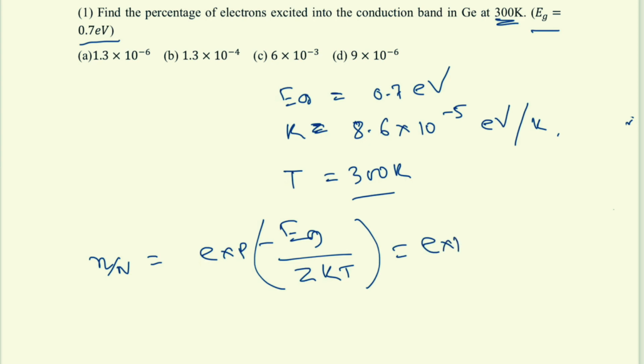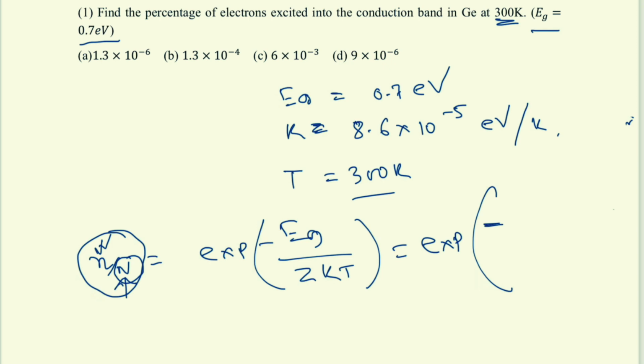So this capital N means the total number of electrons which can be excited or promoted from the valence band to the conduction band. And the small n is the number which has already been promoted. So this will tell us the fraction. Okay.